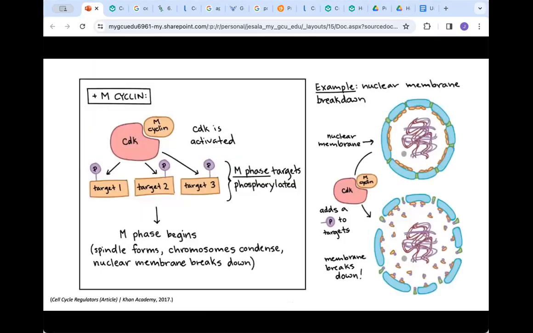Here, the nuclear envelope breakdown by the MPF is shown. In the box on the right, you can see the M cyclin attached to the CDK, which will activate the kinase. The M phase targets become phosphorylated and the M phase will start. On the right, you can see the example here as it shows the breakdown of the nuclear membrane to allow access to the genetic material within.